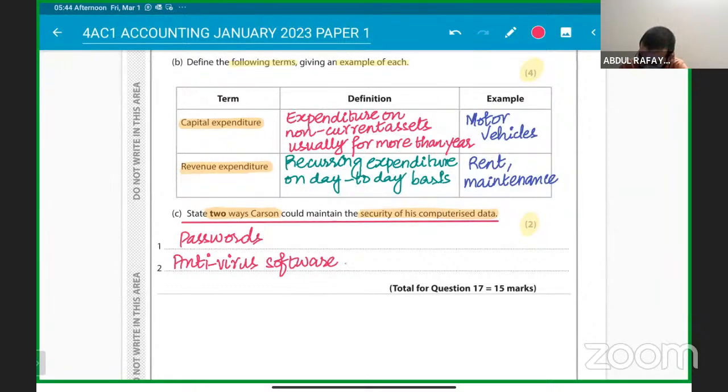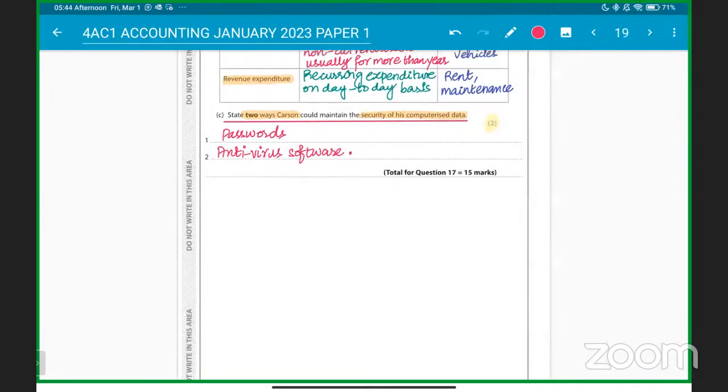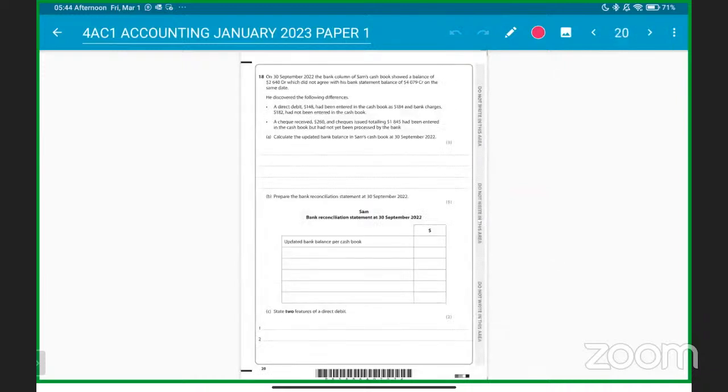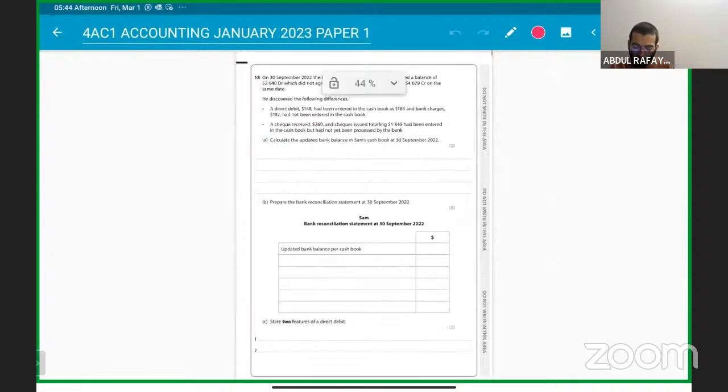Okay, understanding, clear, following? No problem, right? No issues. Okay. Then we came to the last question. So let's try to finish off this paper as well.